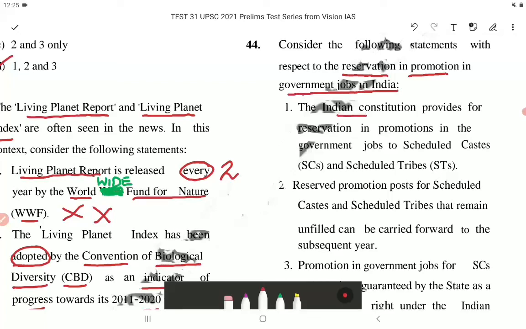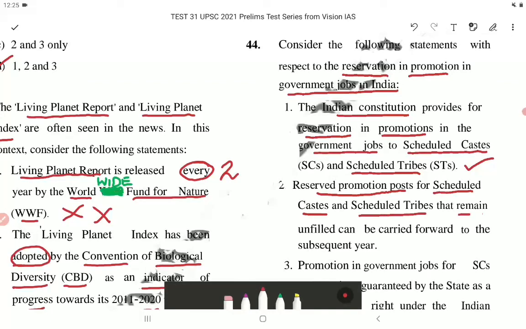The Indian Constitution provides for reservation in promotions in government jobs to Scheduled Castes, SCs, and Scheduled Tribes, STs. This is correct. Statement 2. Reserved promotion posts for Scheduled Castes and Scheduled Tribes that remain unfilled can be carried forward to the subsequent year. This is also correct.